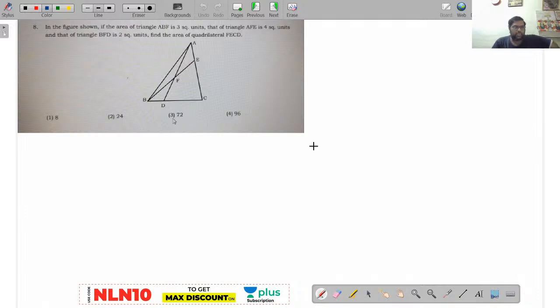In the figure shown, if the area of triangle ABF is 3 square units and that of triangle AFE is 4 square units and that of triangle BFD is 2 square units, find the area of quadrilateral FECD is the question asked. Now for your convenience, I will draw the diagram here.